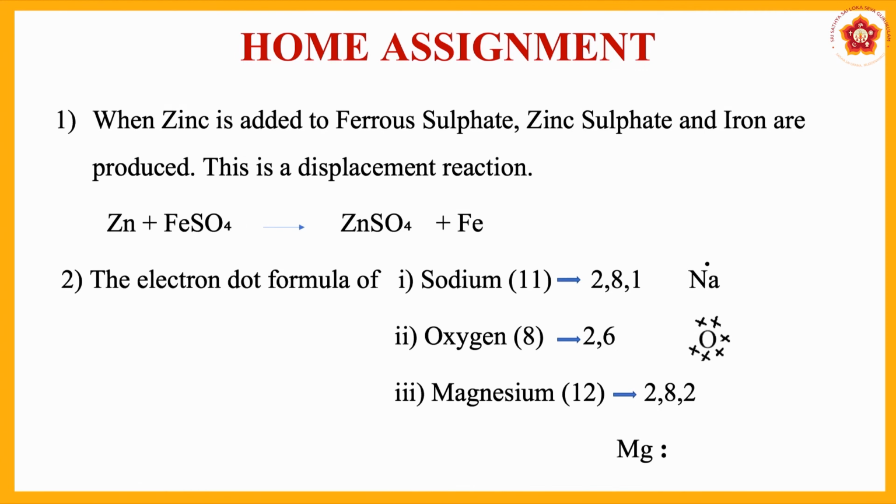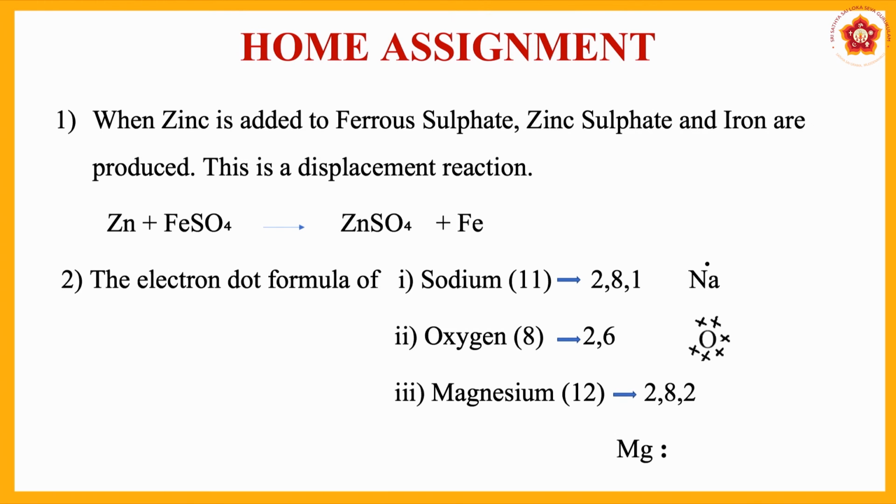Lastly, magnesium is a metal, a very active metal, atomic number 12. Atomic number is nothing but the number of electrons or protons present in an atom of an element. And here there are 12 electrons. First orbit you have 2, second 8, third is 2. So, outermost you have 2 electrons.